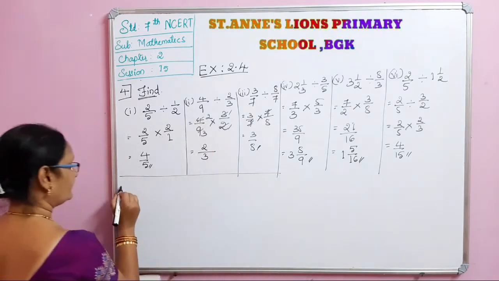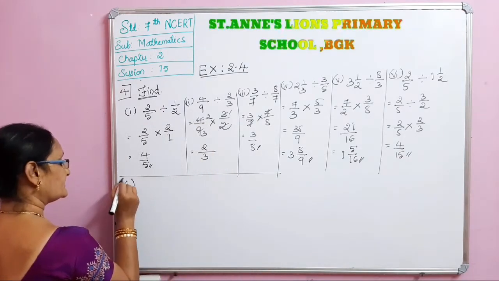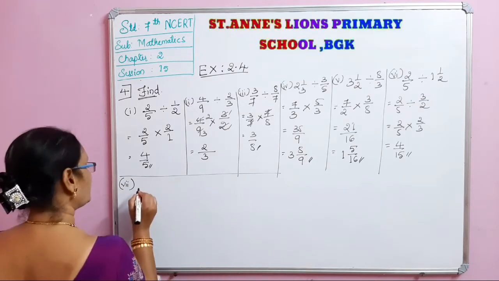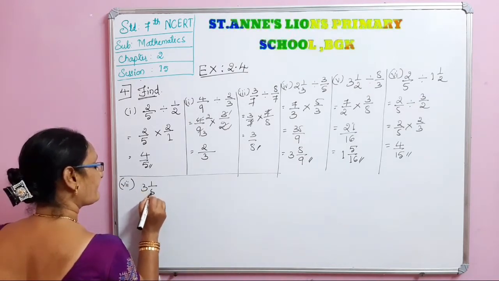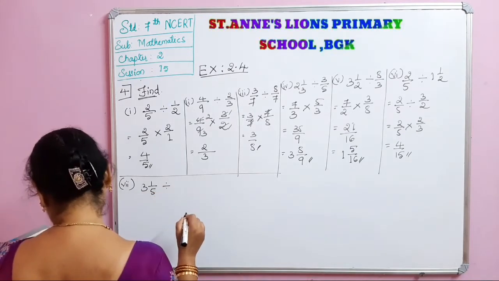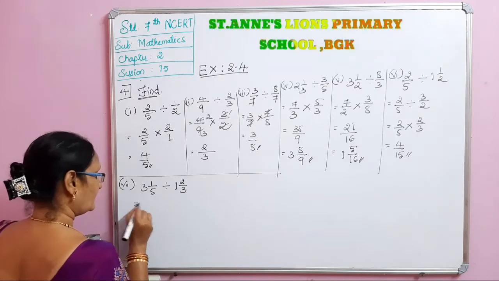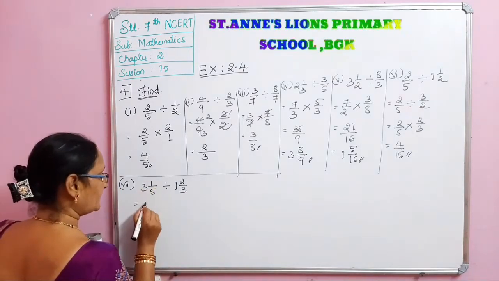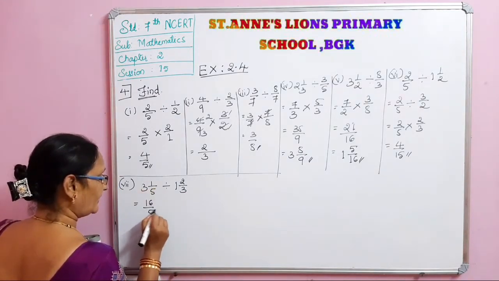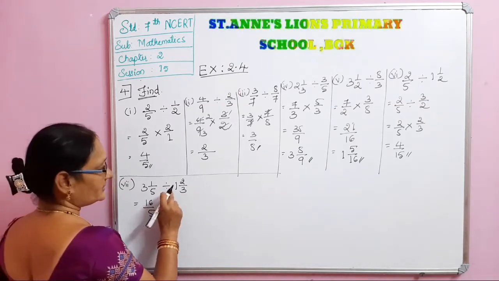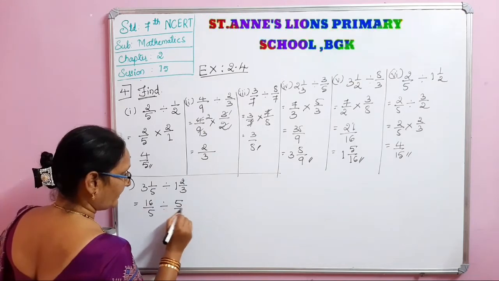Now the seventh one, that is 3 integer 1 by 5 divided by 1 integer 2 by 3. 5 3s are 15, 15 plus 1, 16 by 5. First we keep as it is, divided by 3 1s are 3, 3 plus 2, 5 by 3.